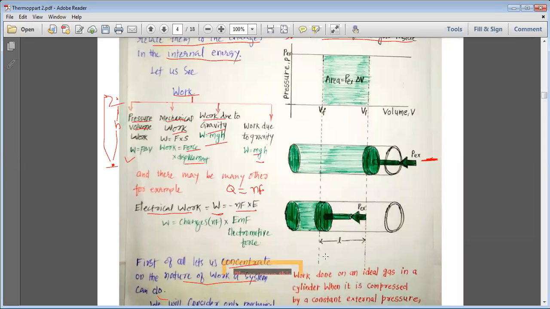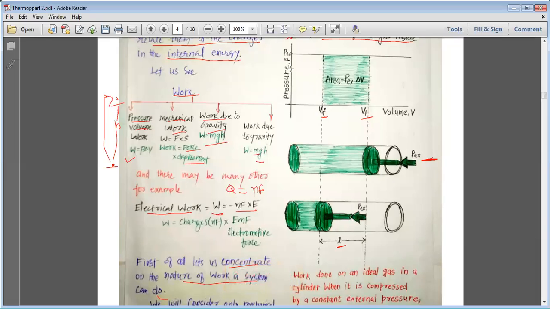The piston moves a length L, and it reaches the final situation. So initially the volume was this, which is shaded by the green area, and then finally the volume remains this. The initial volume we consider as V initial, and the final volume that we consider here is V final.